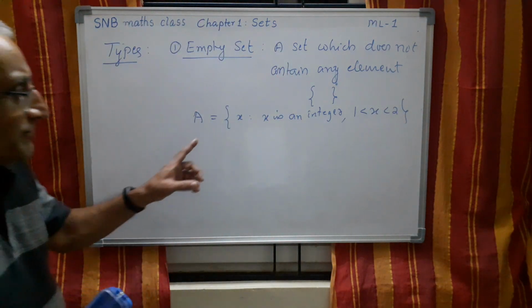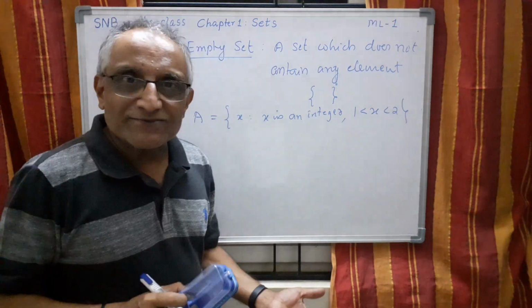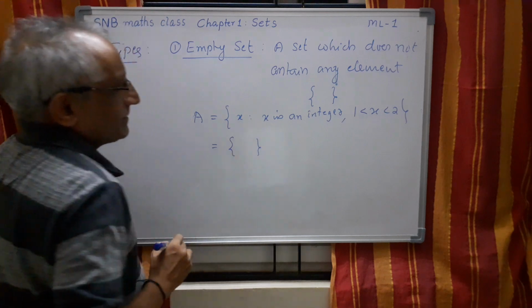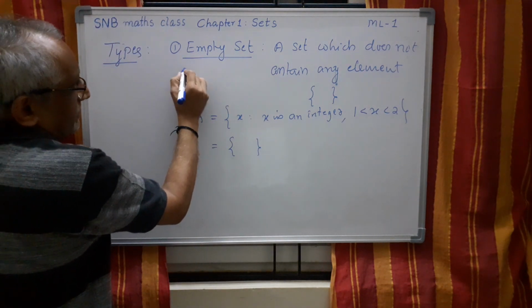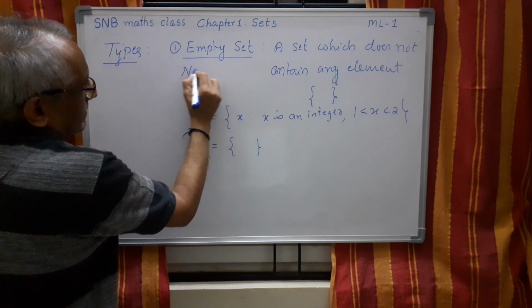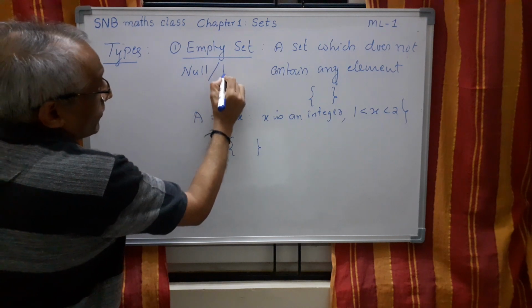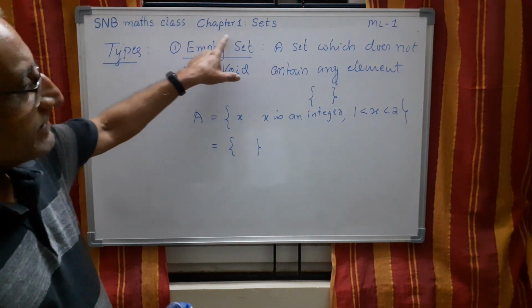Now, can you find any integer between 1 and 2? Not possible. Therefore, this is empty set. The same empty set is also called null set, or void set. But it is sufficient if you always use empty set.